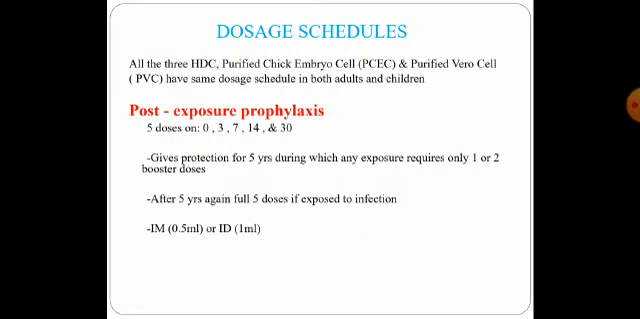The post-exposure prophylaxis individuals are given 5 doses, that is on day 0. Day 0 stands for not the day of the bite of the animal, but the first injection that is given to the individual. So you give it on day 0, the 3rd day, 7th day, 14th day, and the 30th day.